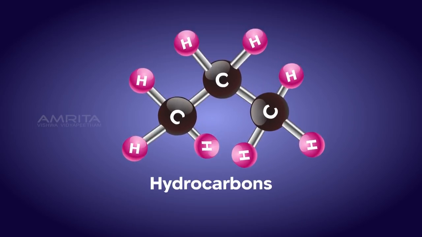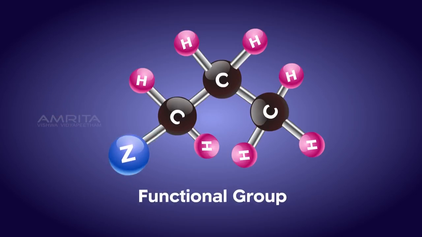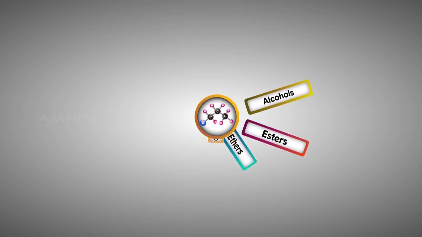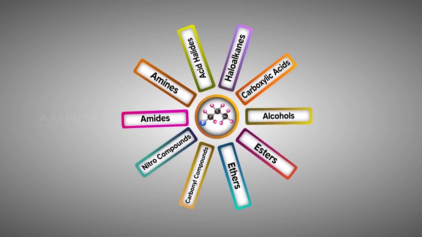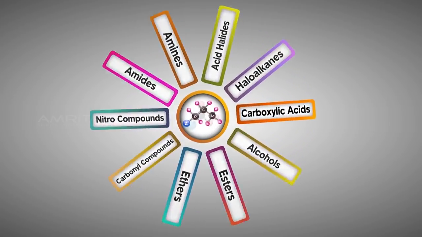When a hydrogen atom is replaced by an atom or group of atoms, such an atom or group is called a functional group. The compounds thus formed are called derivatives or families of hydrocarbons. Now, let's get acquainted with them.